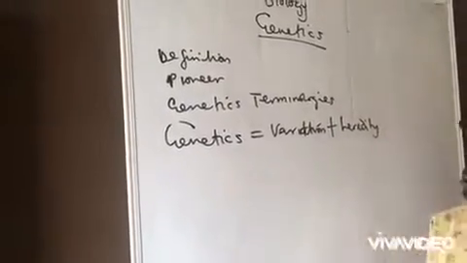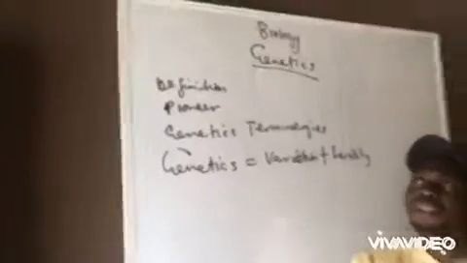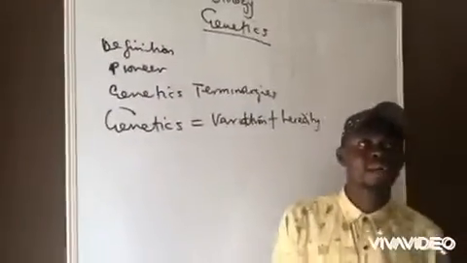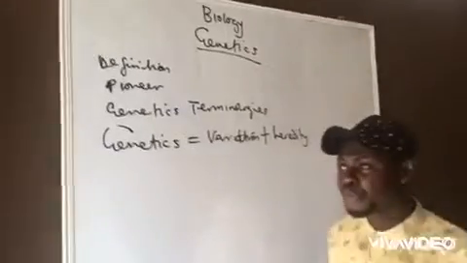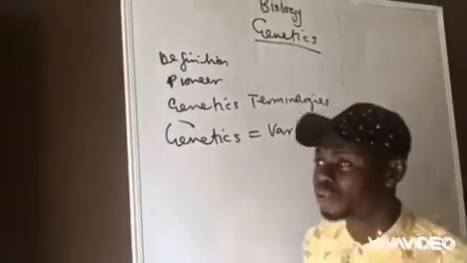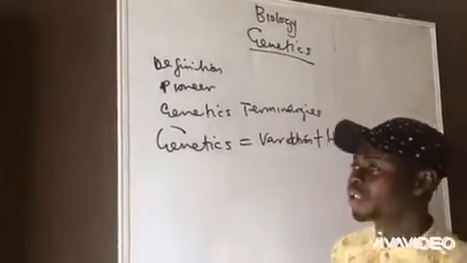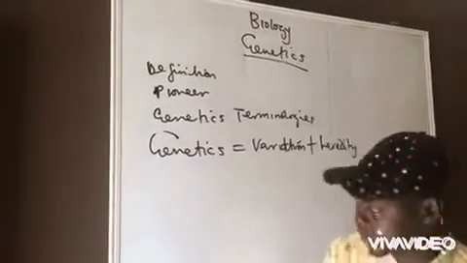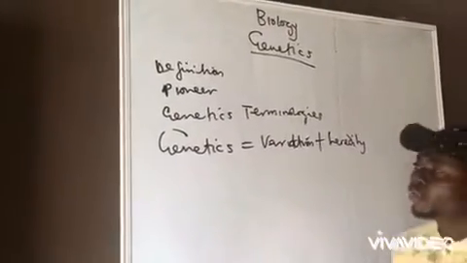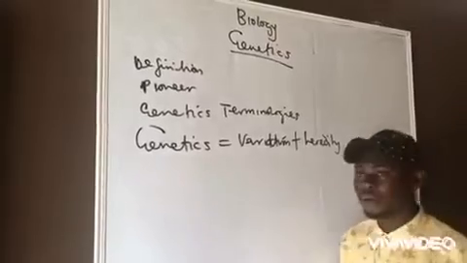We are going to continue by understanding the pioneers, the people that actually contributed to this knowledge referred to as genetics. We can't talk about genetics without mentioning the pioneers.